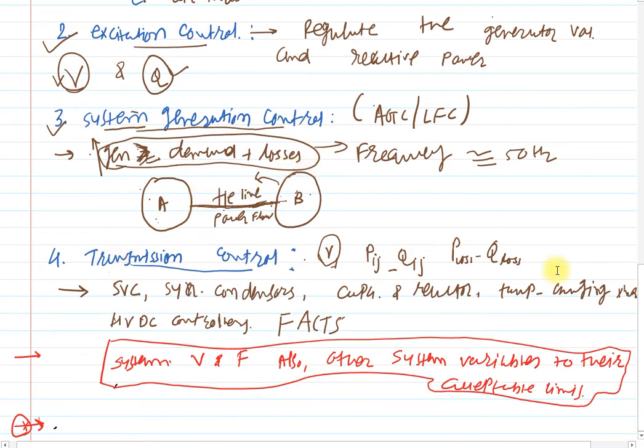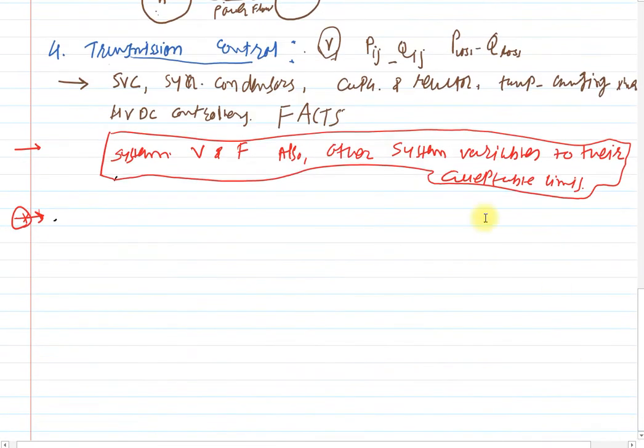Clear? Then the fourth one is transmission control. To control the transmission system voltage or the bus voltage magnitude, the active and reactive power flows, and the losses, there are some devices used to control the transmission line parameters, like SVC, static var compensator, synchronous condenser, fixed capacitor, reactor bank switching, tap changing transformer, HVDC controllers, and FACTS devices.